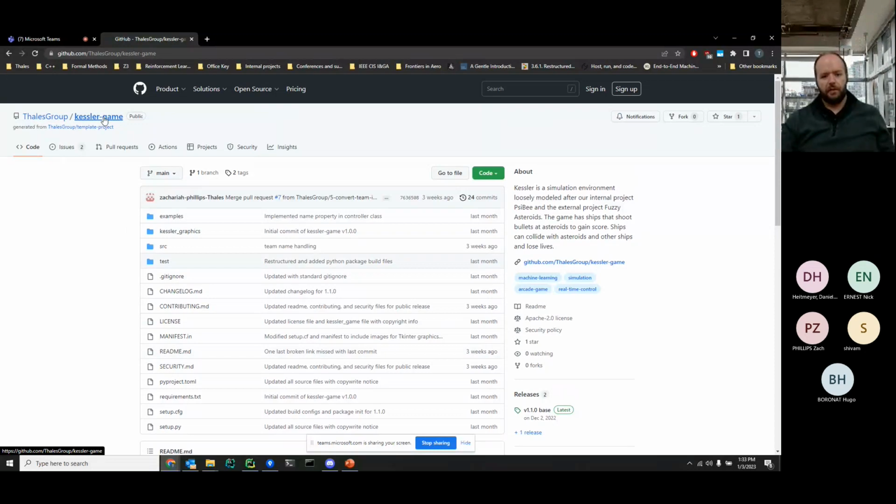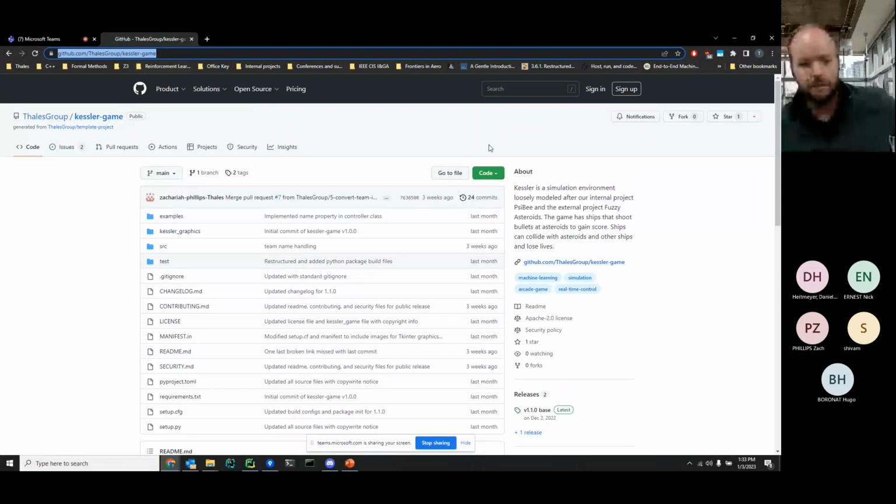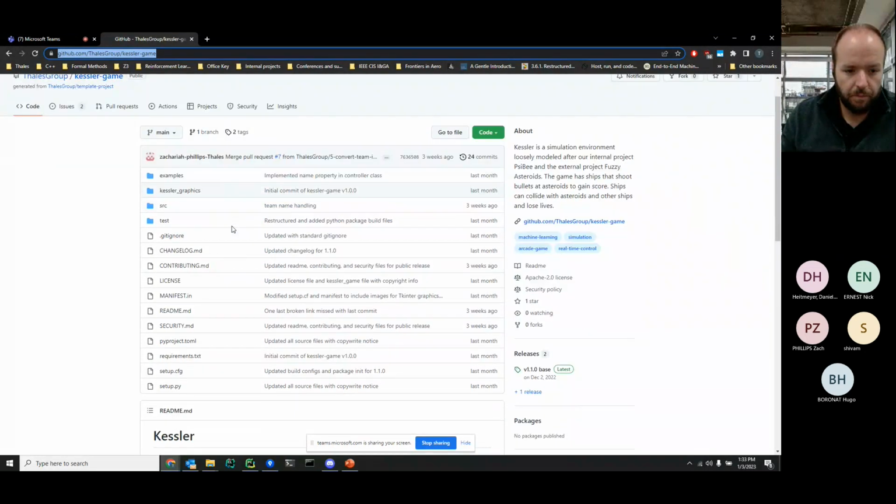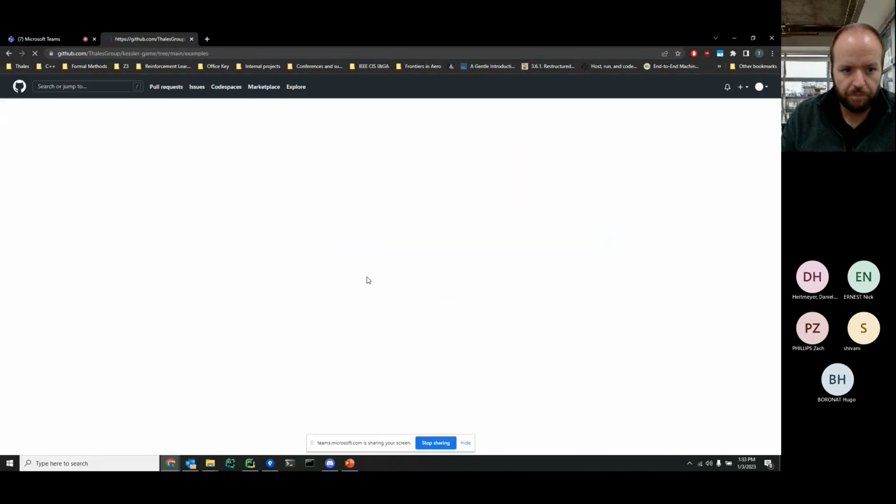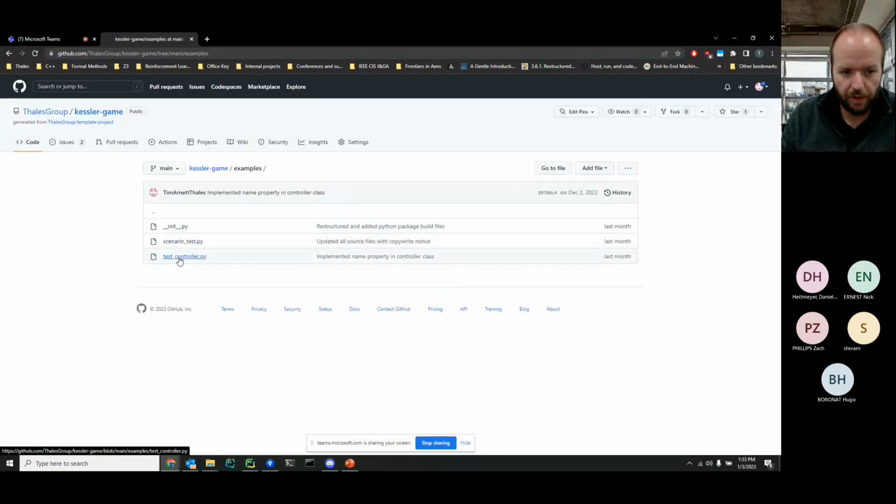So this is the Kessler-Game repository. It is located here. It is public. Everybody should be able to see it, and you can go grab the code and do whatever you want. If you go to the examples, this has the 2 examples that I'll show you in a second. Currently, there's not a training example, but we are working on getting that up in the example repo.